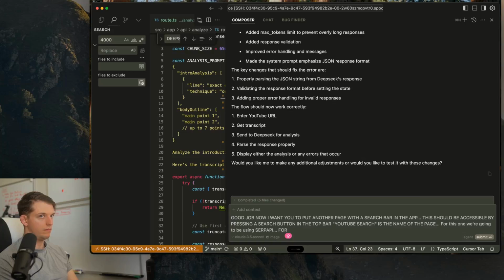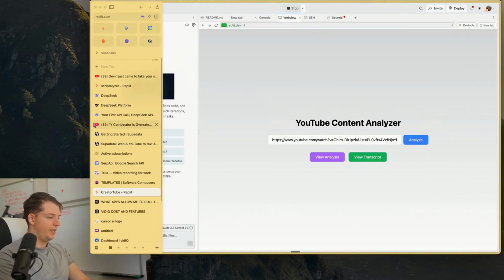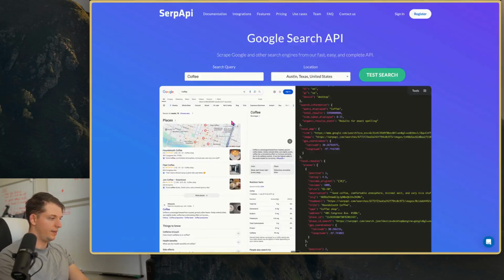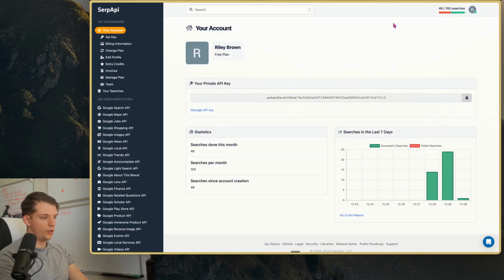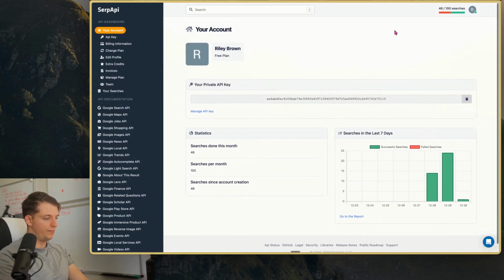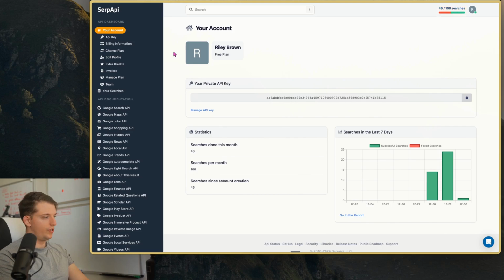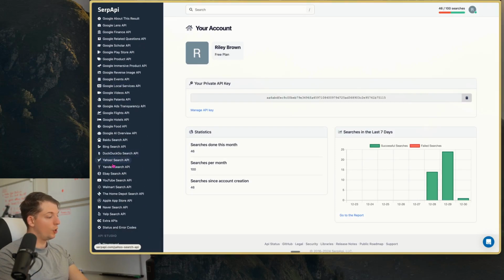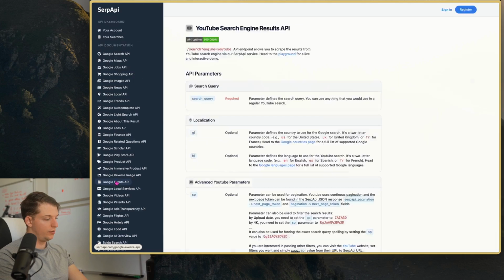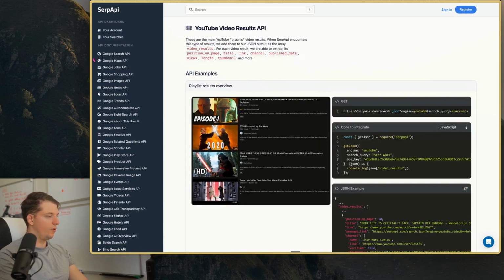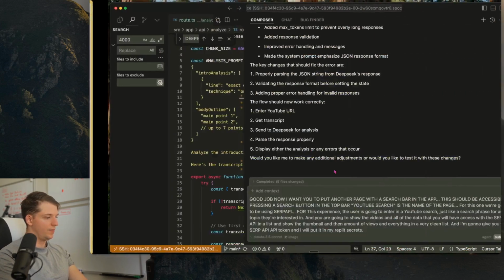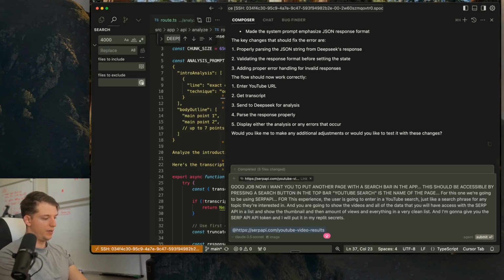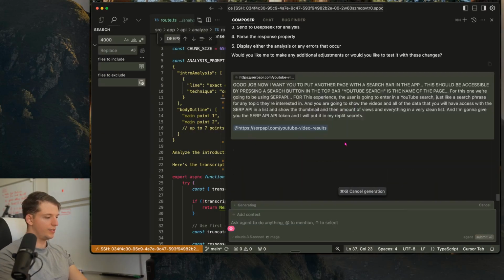Okay, so as I said earlier, the SerpAPI, here we go. So we can sign in to SerpAPI, and I've used this before, and you get 100 free searches. So we're just going to keep using that. And what I'm going to do here is go to this. These are all the documentation, and they have a lot of things on the SerpAPI. It's not just YouTube search. So what we're going to do is copy this link right here, and we're going to go into Cursor, paste that in. I think that's a good start. So let's get that started.